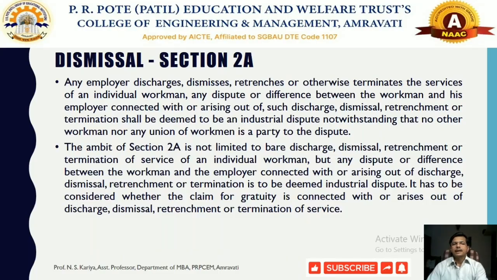The next one is called dismissal, which is defined in Section 2AA.